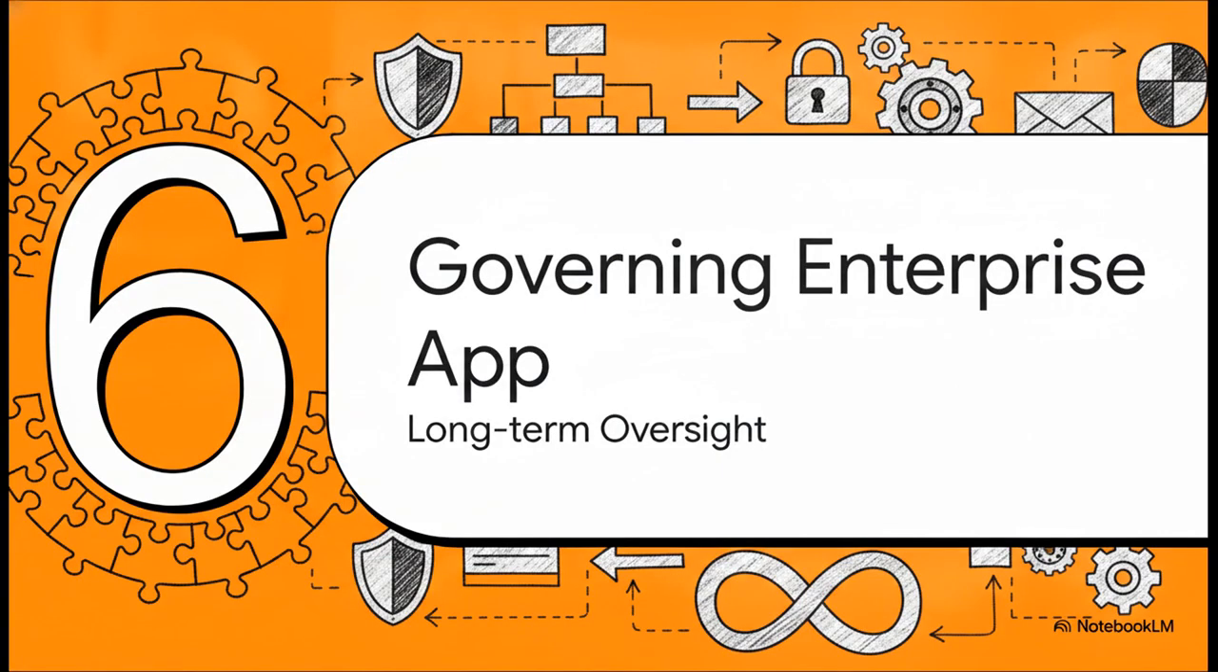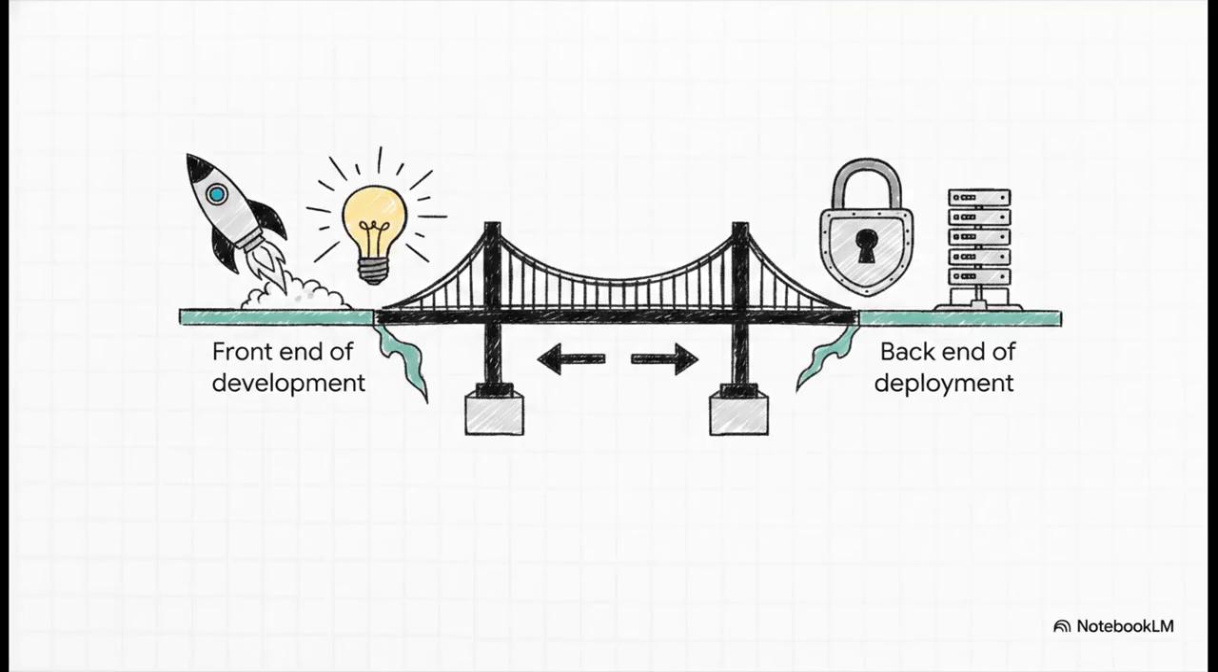Finally, we arrive at Section 6, governing the enterprise app. Because deployment is definitely not the end of the line, it is really just day one of the application's true lifecycle. Ensuring these newly minted enterprise apps remain secure and functional over time is all about long-term oversight. And this slide brilliantly illustrates why all of this matters so much. Proper governance closes the gap. It's about empowering professional IT teams to safely monitor, manage, and audit these vibe-coded applications without crushing that initial innovation.